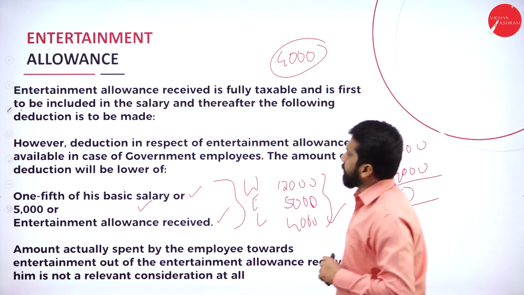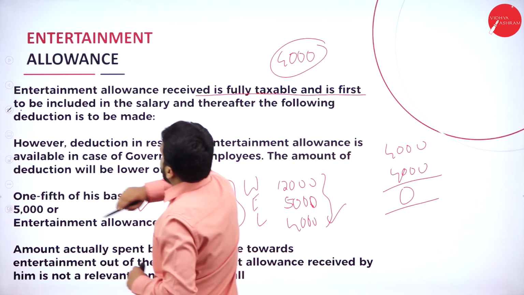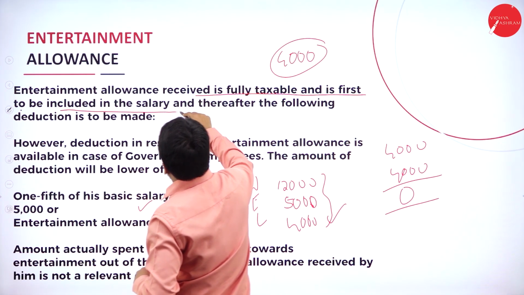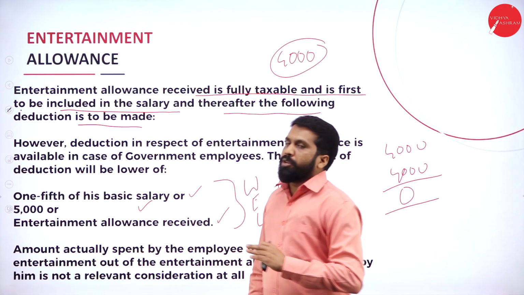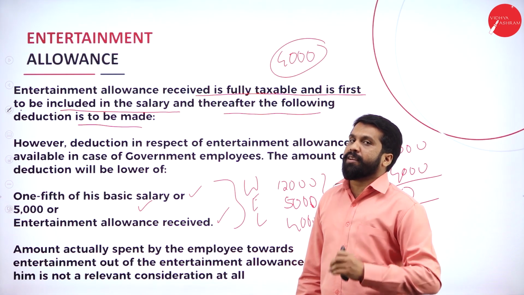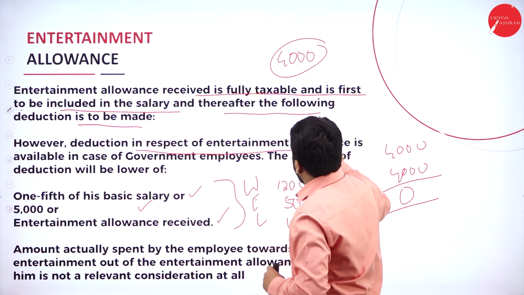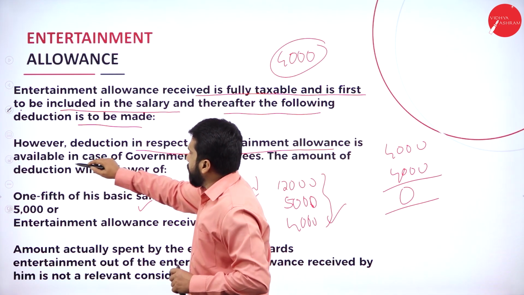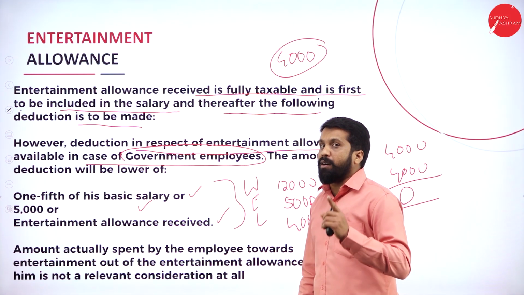Clear? Yes. Now, entertainment allowance received is fully taxable and is first to be included in the salary. Thereafter, the following deduction is to be made. You have to take it into consideration. Later, you can go for deduction. However, deduction in respect of entertainment allowance is available only in case of a government employee. It is only for government.